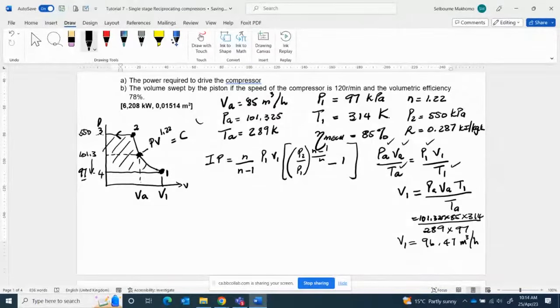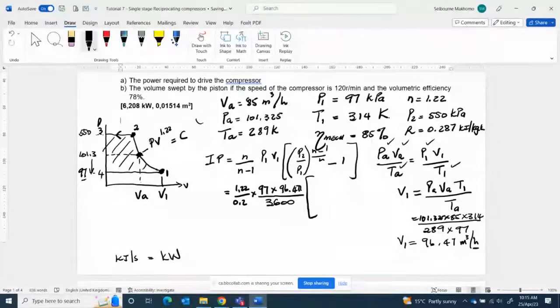So now we substitute. We say that 1.22 divided by 0.2 multiplied by P1, which is 97. The power is supposed to be in what? It's supposed to be in kilowatts. Multiplied by 96.47. We divide by 3600 because remember, kilojoules per second gives you 1 kilowatt. So we are converting that hour into per second so that our answer is going to be in kilowatts. So we divide by 3600. That is, we are converting from hour to seconds.